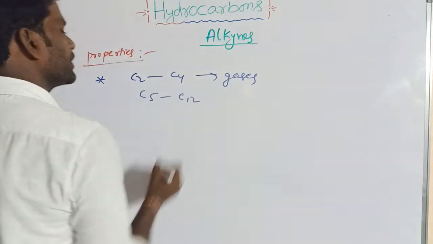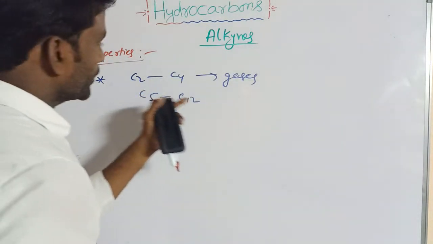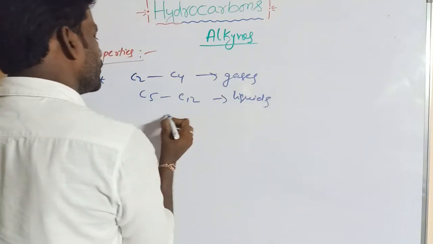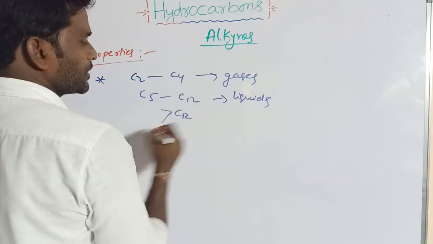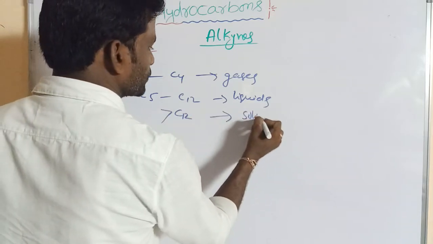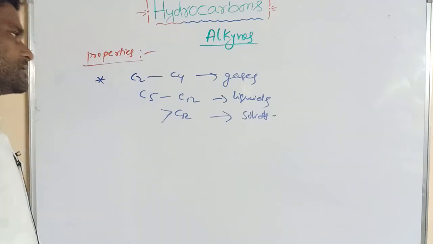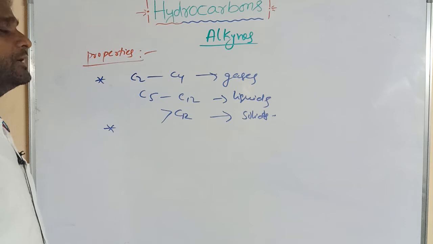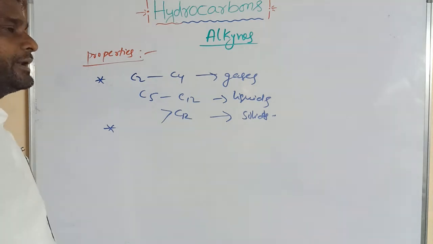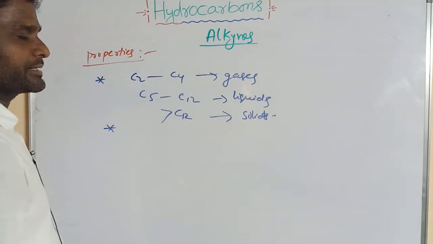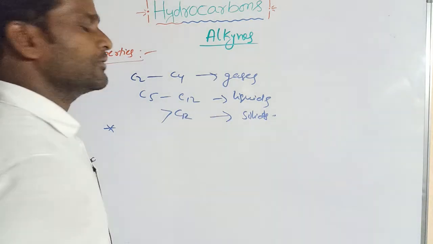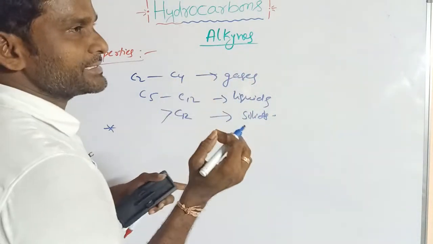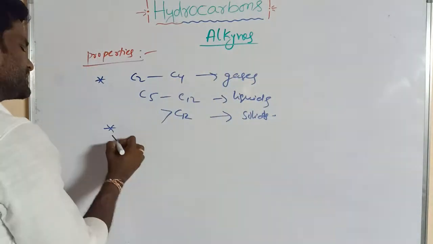C5 to C12, like pentyne to dodecyne, are liquids. More than C12 alkynes are solids. So this is the main property of alkynes. And next, the melting point and boiling point of alkynes is directly proportional to the molecular weight of the alkyne. If the molecular weight of the alkyne increases, its melting point and boiling point increase.